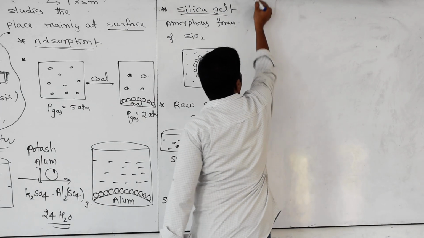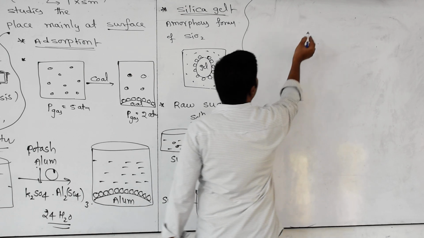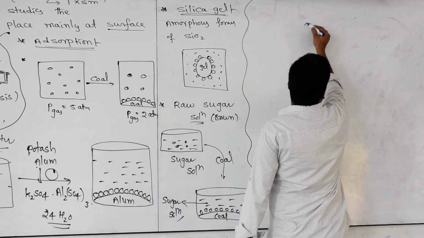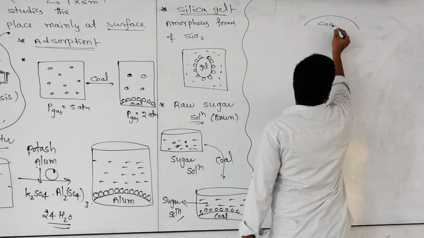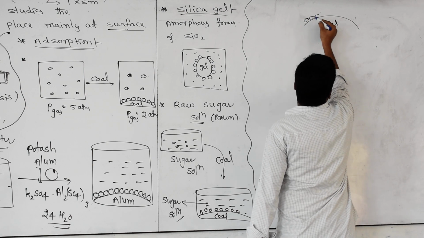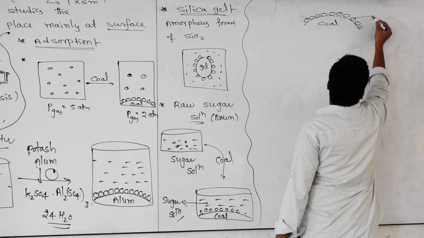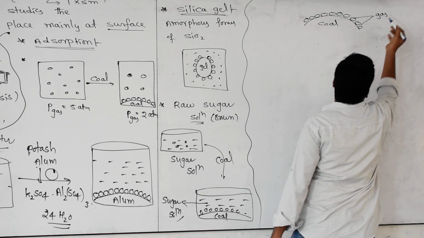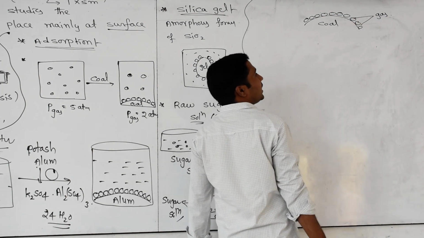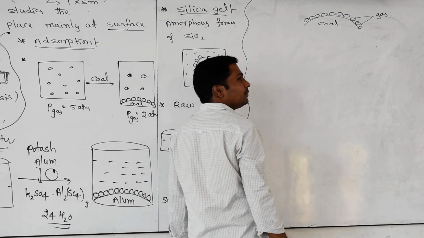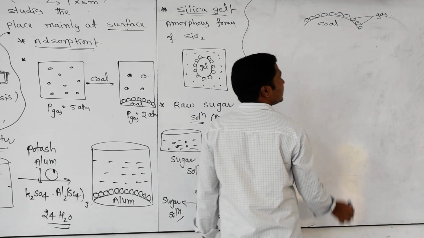Now I will tell you the definition of adsorption. Take coal, for example. On this coal, in the first example, what is happening? The gas particles are undergoing sticking. These are which particles? Gas particles. This phenomenon we call adsorption. Can anybody tell me the meaning of adsorption?